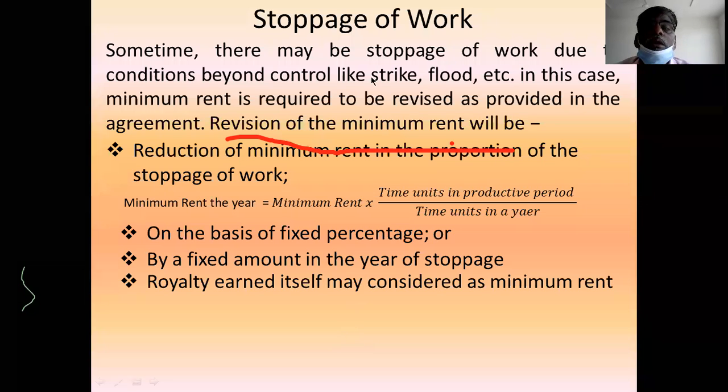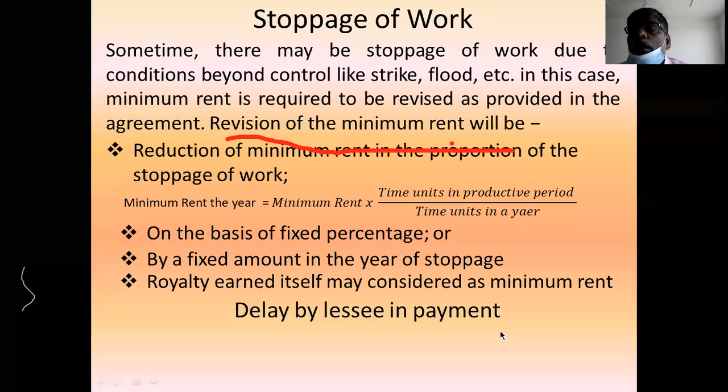Okay, this is regarding the stoppage of work. And if there is a delay in the payment of royalty or payment of the amount to the lessor, then the lessee has to pay a penalty or fine or interest.